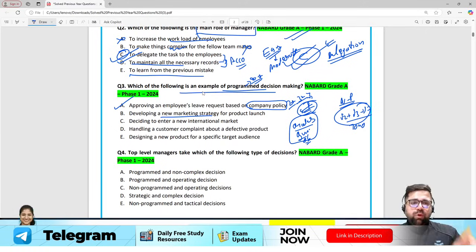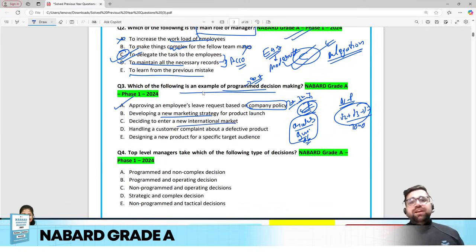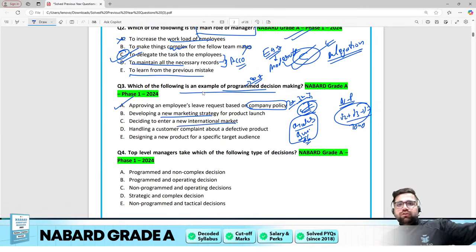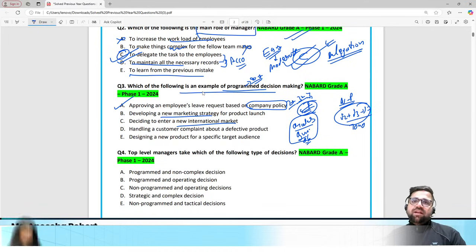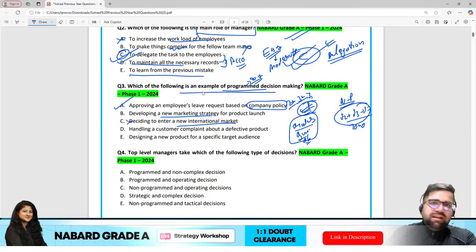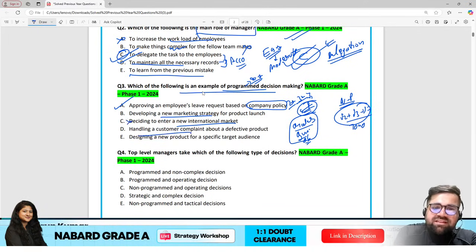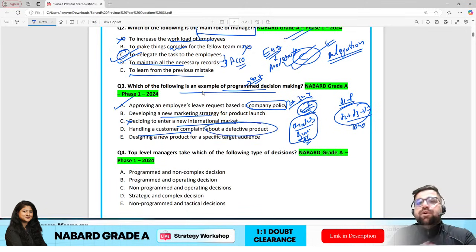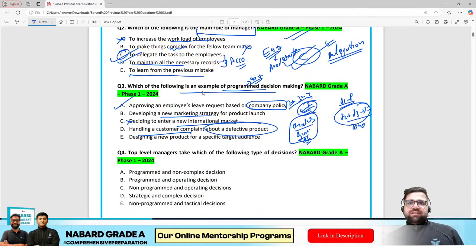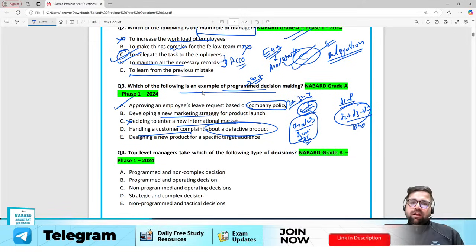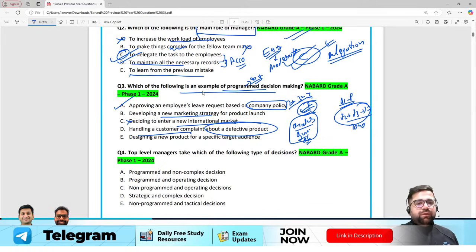Deciding to enter into a new international market. Today, for example, if Adidas goes to some other areas of operation, they will understand the market and then operate, right? So it's again not an easy decision to make. Handling customer complaint about a defective product. Now there are multiple customers, a variety of customers, and there are multiple products. So again, it's not an easy way, right? So the easiest one is option number A only.